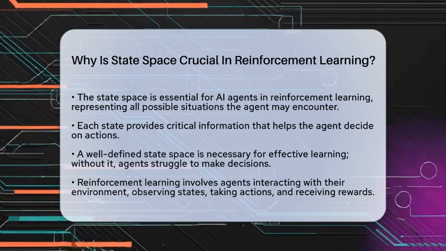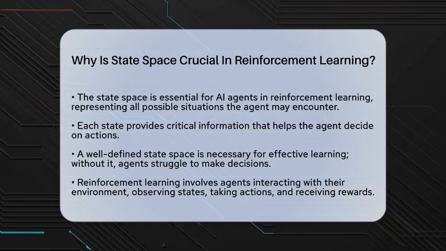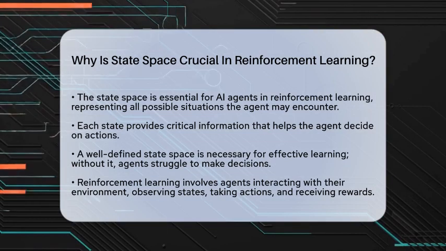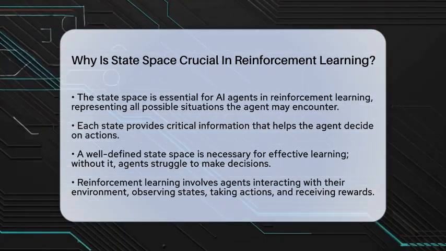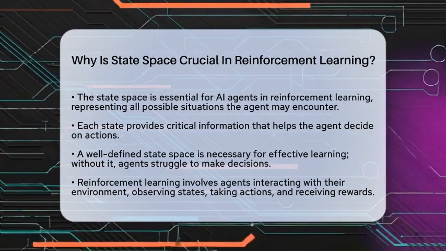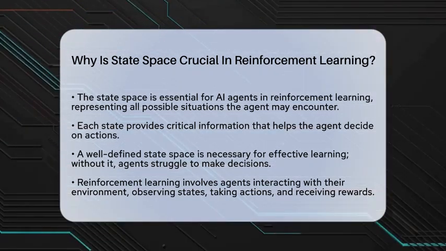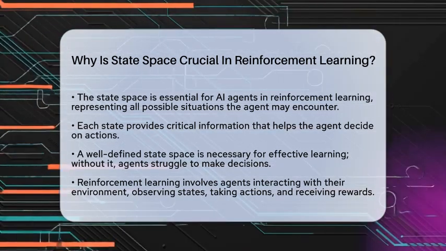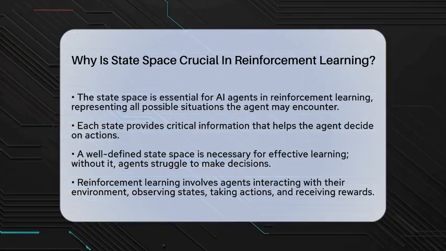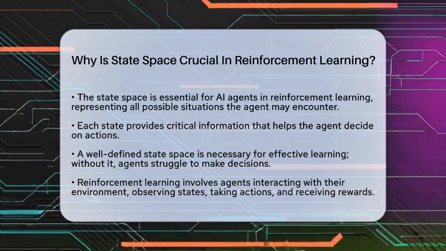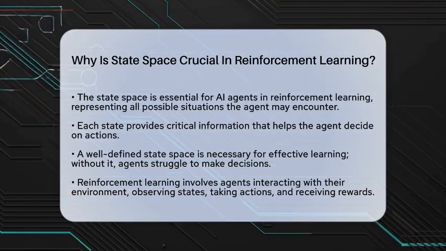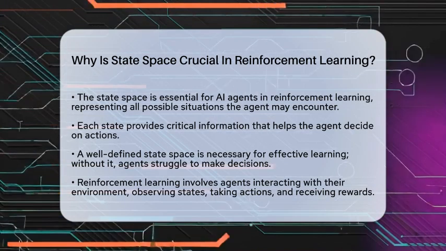Let's break it down. In reinforcement learning, the state space is the collection of all possible situations that an agent can encounter within its environment. Each state acts like a snapshot, giving the agent vital information about what is happening at that moment. This information helps the agent decide what action to take next. Without a well-defined state space, the agent would struggle to learn effectively.